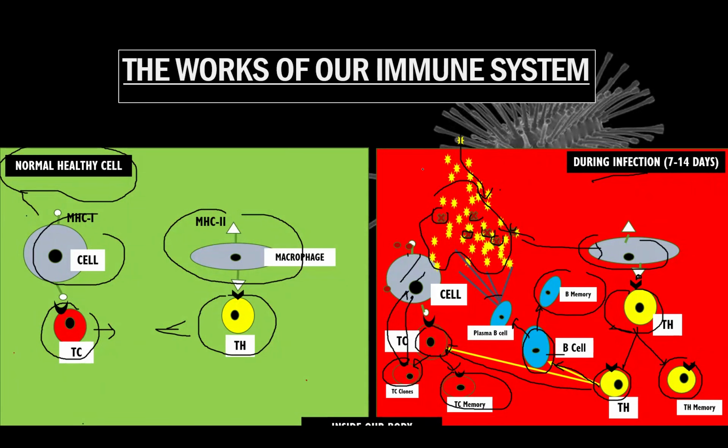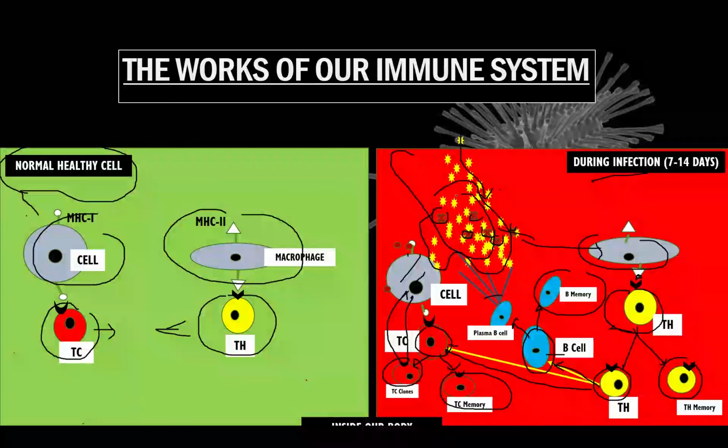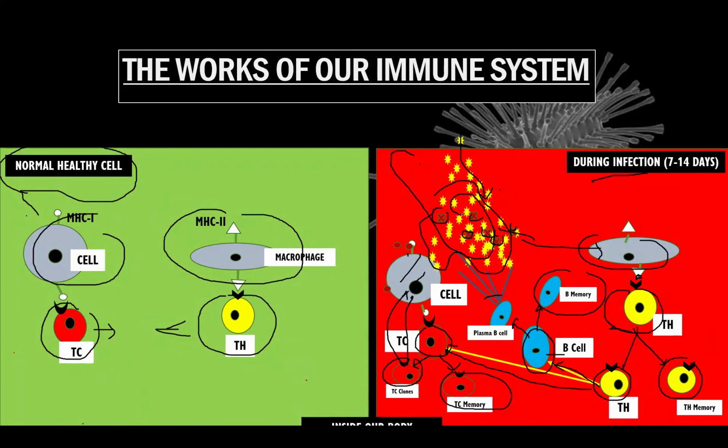And usually it takes about 7 to 14 days to destroy this infection. That's the time when we actually have the disease. We have flu, for example, most of the time between 7 to 14 days. COVID-19, for example, about 7 to 14 days. If we are cured from that disease, what happens? All of them will be gone, including the antibodies.